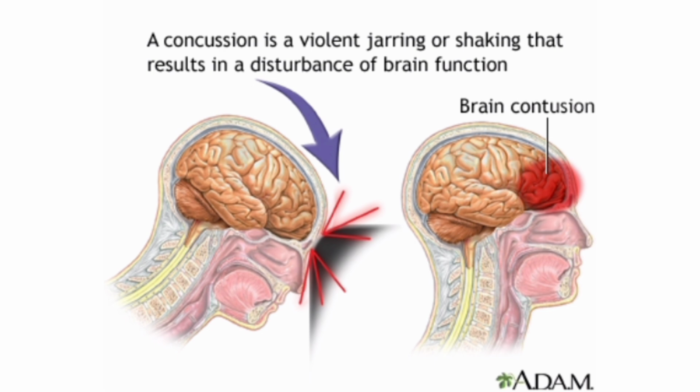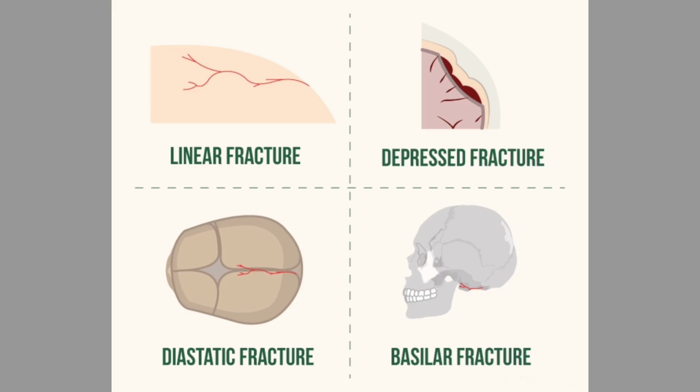The next one is contusion. It is damage to the brain tissue. It creates swelling and increases the pressure in the skull. Contusion is a more severe injury; in this type of injury the brain can be bruised and surface hemorrhage can occur. And this is the example for skull fracture: linear fracture, depressed fracture, diastatic fracture and basilar fracture.